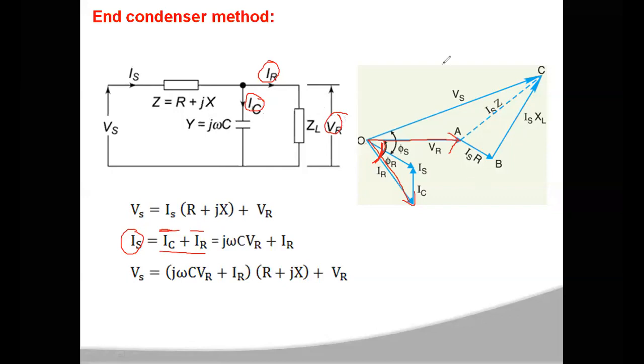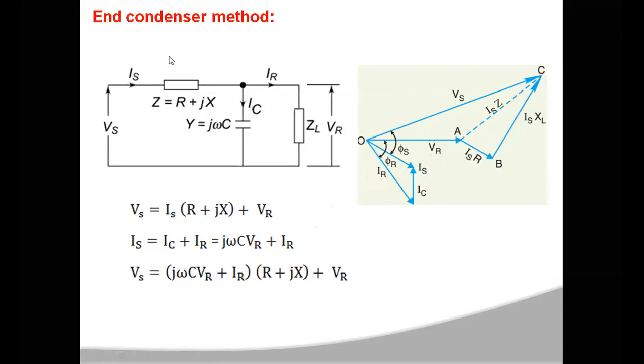That means from this IR, you have to add the vector Ic perpendicular to VR. If you add IR plus Ic vectorially, you will get Is, which is the sending end current. The angle between the sending end voltage and sending end current is the phi s value. From these two equations only you are going to draw the vector diagram. I think you know well about these vector diagrams.